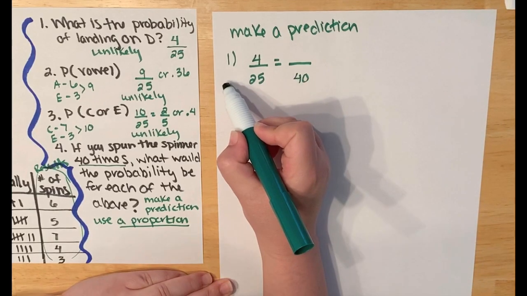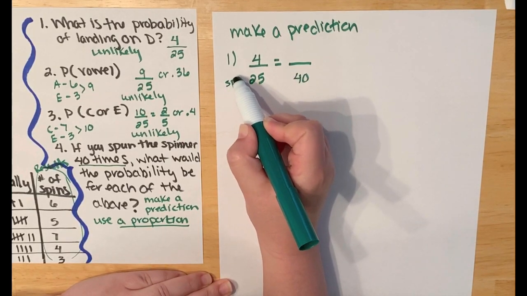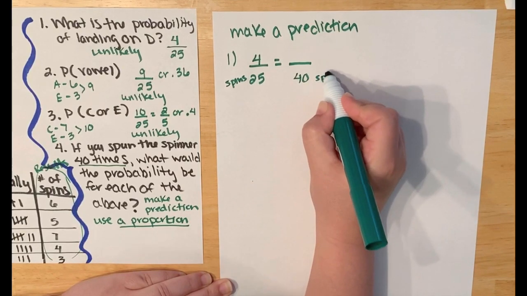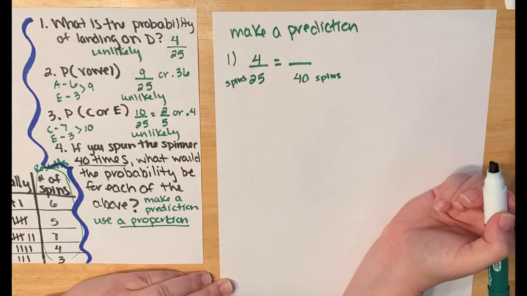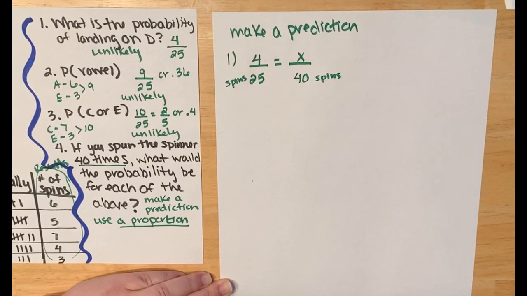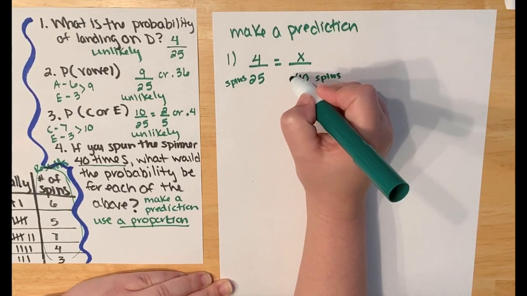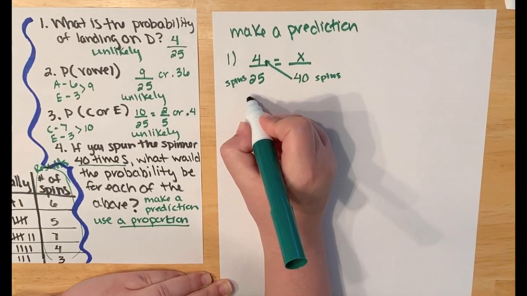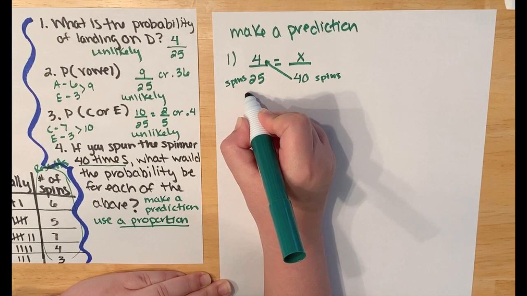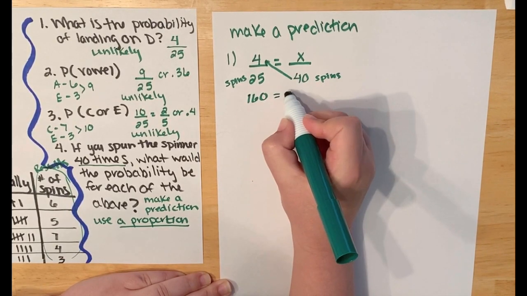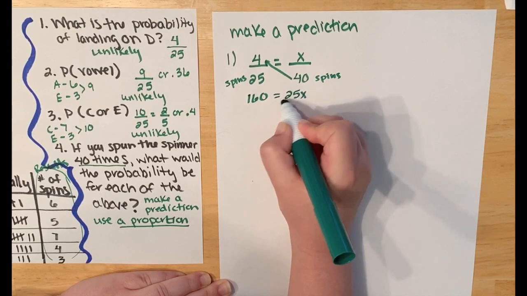Remember, you want same units across from same units. So if I spun it this many times, I want the number of spins to be across from it over here. And then this would be your X. To do this, just remembering how to do proportions, cross multiply and divide.